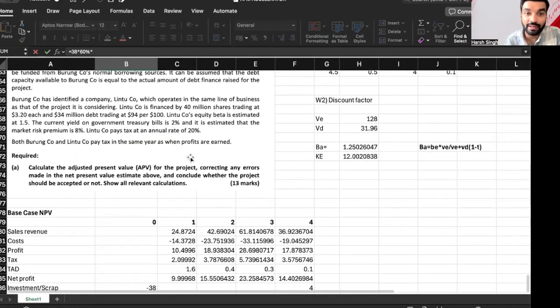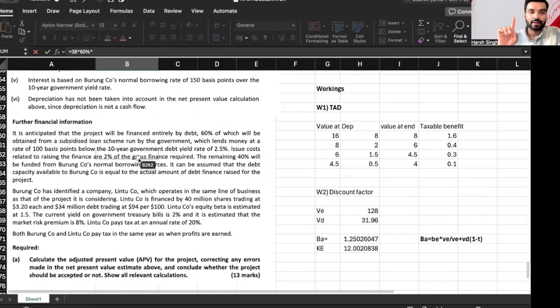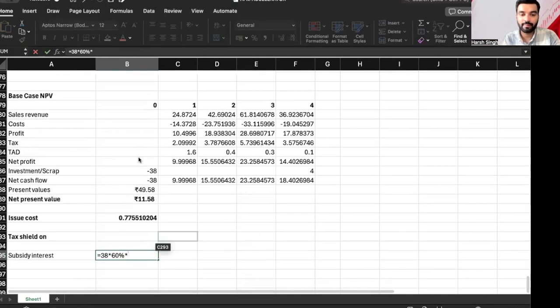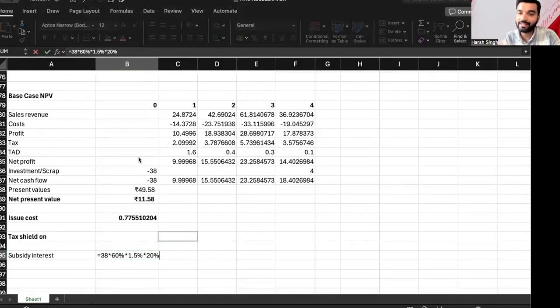Multiplied by what is the rate of interest? Now, what is the rate of interest? 100 basis points below the 10-year government debt yield rate of 2.5. 2.5 is the general rate that they are getting. 100 basis points below, that is 1.5. So it will become multiplied by 1.5%. This is the total interest. Now tax on that interest will be equal to 20%. Now we will have the total interest.